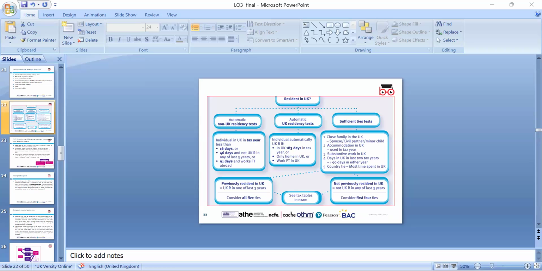So the non-resident tests apply automatically, and so do the automatic UK resident tests. Individuals are automatically UK resident if in the UK 183 days in the tax year, or their only home is in the UK, or they work full-time in the UK. Previously resident in the last 3 years, we consider all 5 years of ties. So these are the rules, such as close family in the UK.